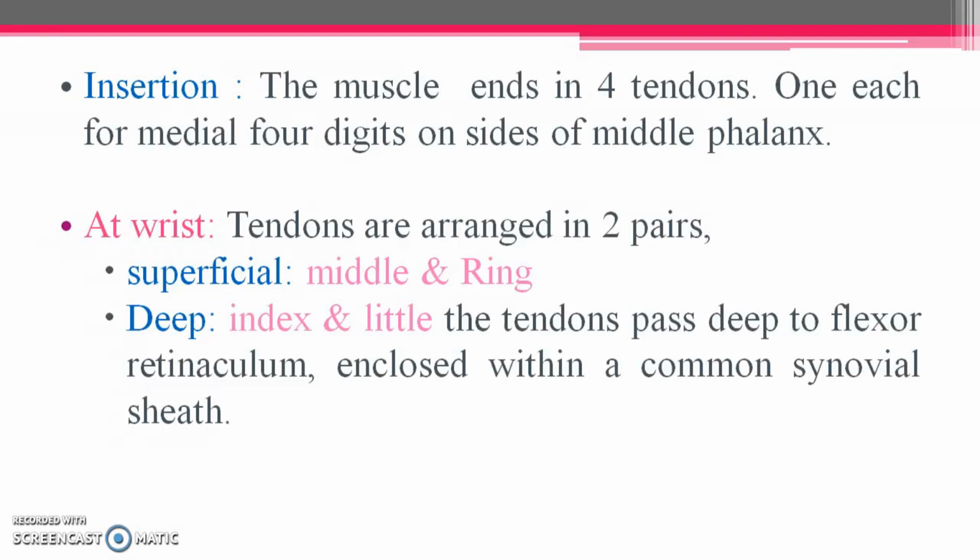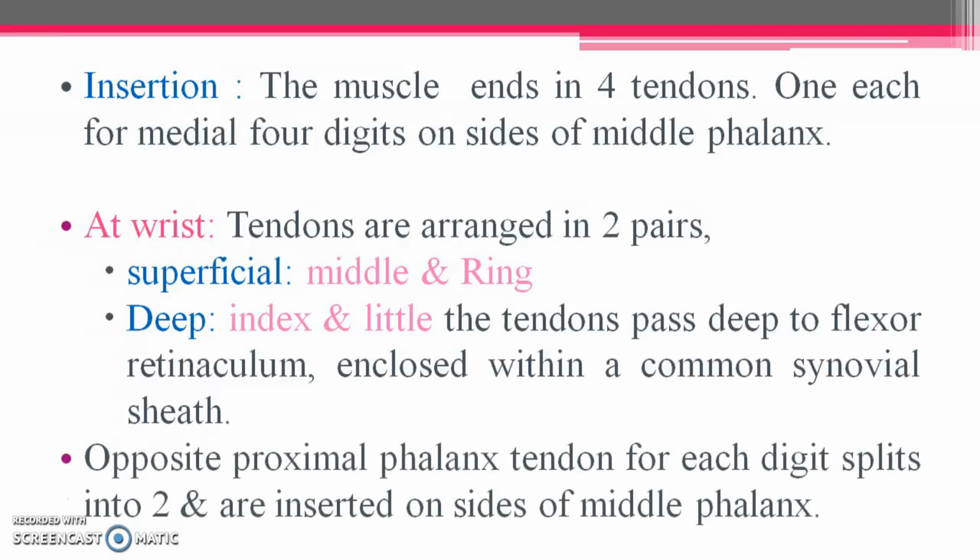While passing below the flexor retinaculum they are enclosed within a common synovial sheath, and opposite the proximal phalanx the tendon splits into two, then again joins together, and later again splits into two and gets inserted into the sides of the middle phalanx.